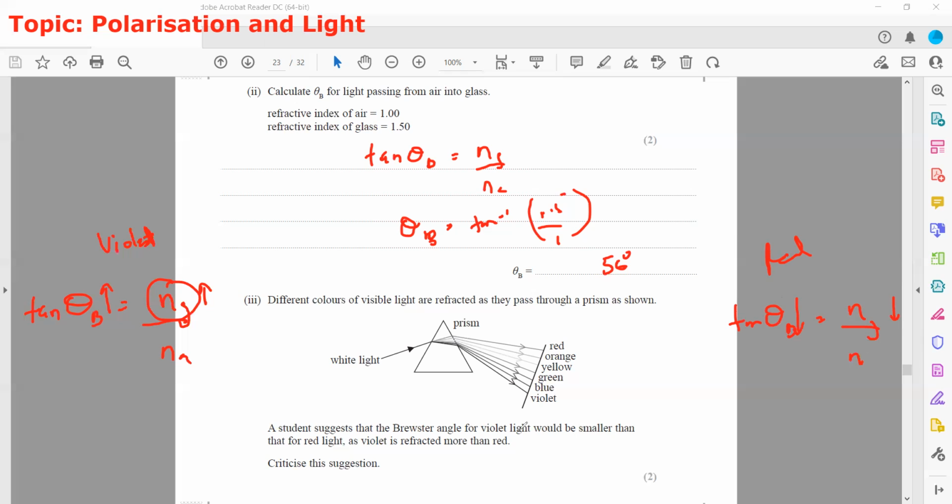But the student suggested that violet will have a smaller Brewster angle. So the student's suggestion is not correct, because when the refractive index increases, the Brewster angle will also increase. And violet will have a greater refractive index because its speed changes more than red, or it bends more than red.